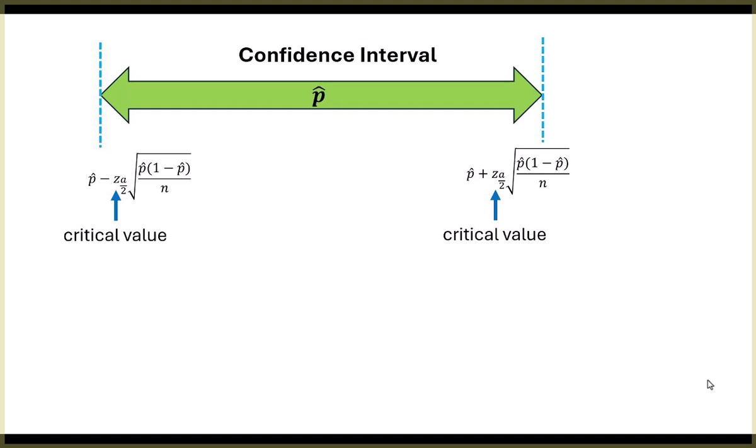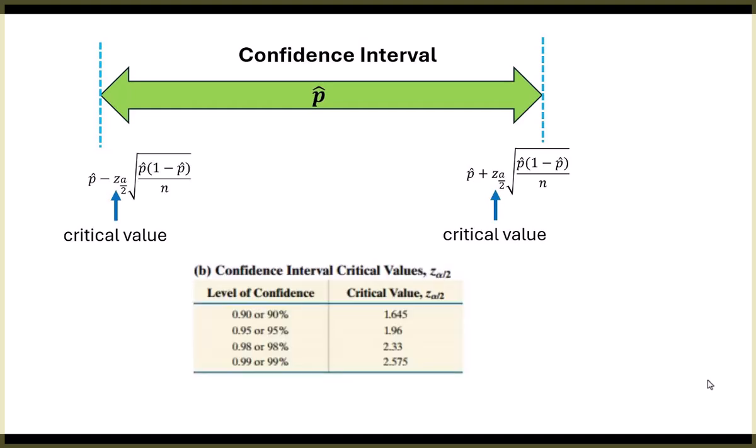Okay, the question might come up, well, how do you get that z a over 2 business? And there's a table in your formula pages that tells you how confident you want to be. So you get to pick the confidence level. Here's what that table looks like. Notice if I want to be 90% confident, that critical value is 1.645, and that's what would replace the z a over 2. I just plug that number in. This is very mechanical, very mechanical.